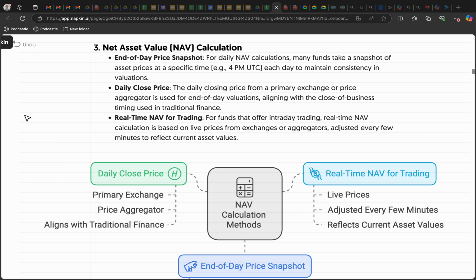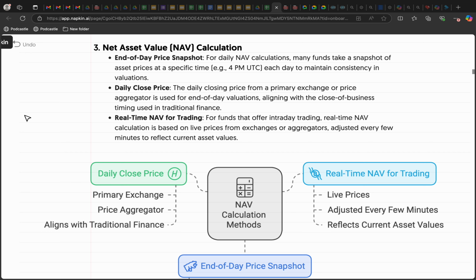for crypto hedge funds. All right, so the first one is end of day price snapshots. For a daily NAV calculation, many funds take a snapshot of asset prices at a specific time. It could be 4 p.m. UTC. It could be 3 p.m., let's say Indian standard timing. It could be, let's say, 2 p.m. or 4 p.m. or 5 p.m. EST time zone. So it depends on the time zone.